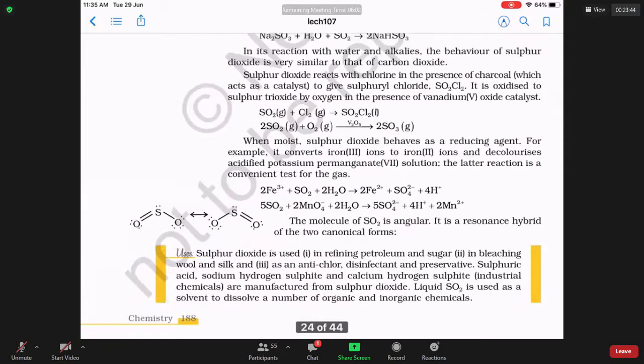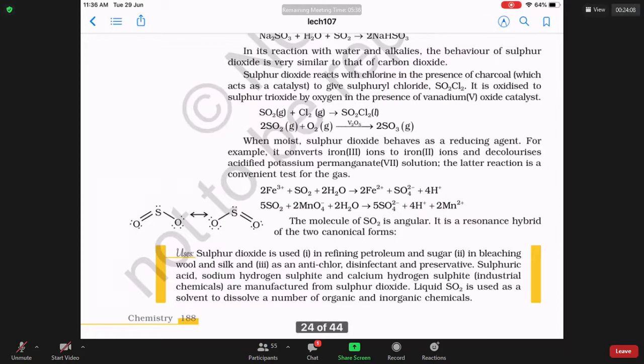When sulfur dioxide reacts with pink color permanganate, it will become colorless Mn2+, because permanganate is taking electrons from sulfur dioxide. Whenever sulfur dioxide is losing electrons, it will become sulfuric acid, and the sulfur dioxide acts as a reducing agent.